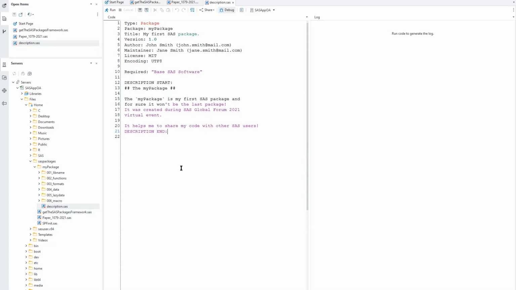There is not too much to do anymore, except for two things. One is the licensing, about which I mentioned already. So basically, if you want to distribute the package on any other condition than the MIT license, you need to create a license.sas file inside the package folder and put the text of your license inside that file. And then you have to change this tag here from MIT to the proper license name.